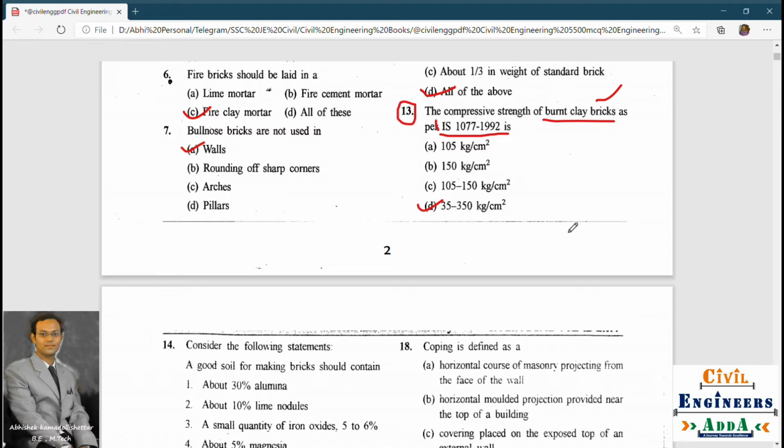The compressive strength of burnt clay brick varies from 35 to 350 kg per square centimeter, so we cannot have a single value here. You can eliminate these options by common sense, because there will be no specific value of compressive strength given to a brick clay. There are always ranges given. So in both of these you can say 35 to 350.